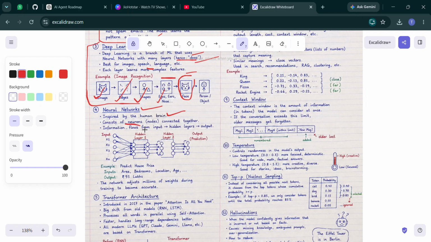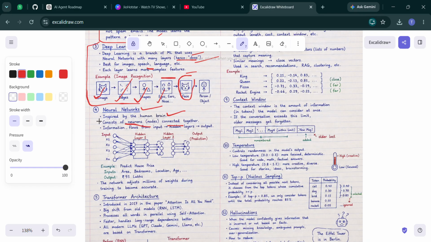It consists of neurons, or nodes, connected together. Our brain contains billions of neurons connected together, and neural networks in deep learning are built the same way. Similarly, an artificial neural network contains artificial neurons connected by mathematical weights, just like the human brain.